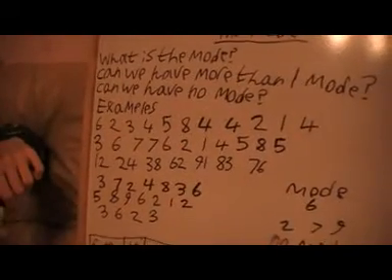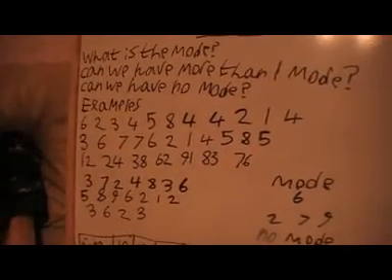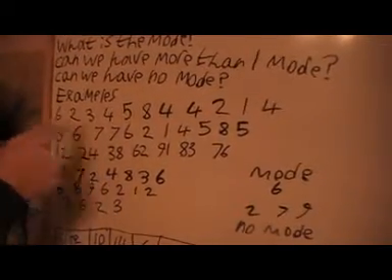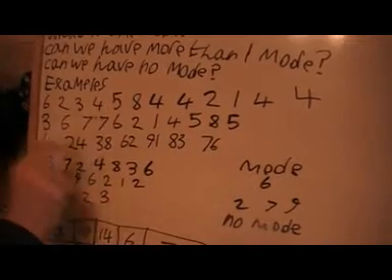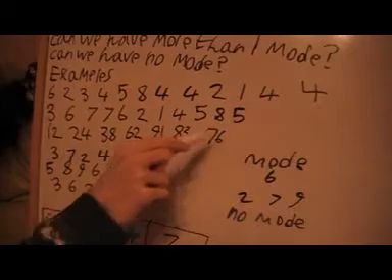So let's do some examples. This is ridiculously easy, so we'll get the hang of it quite quickly. I'm going to show you lots of different problems that you can get. In this first list, we'll see which number occurs the most. It's a 4, so the mode is 4 for this one. Next list, let's see what the mode is. Well, I've got two 5s at the end here, and I've got two 6s and two 7s.